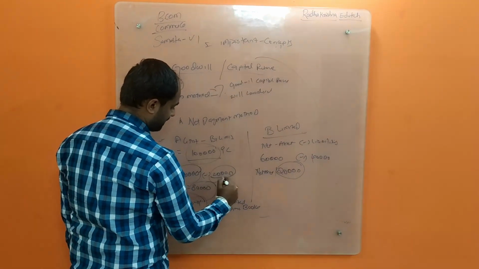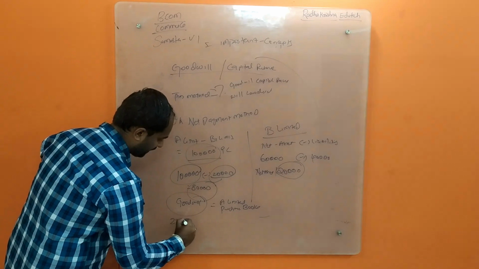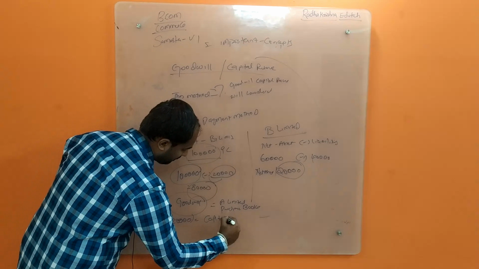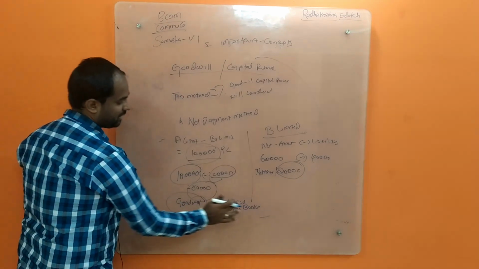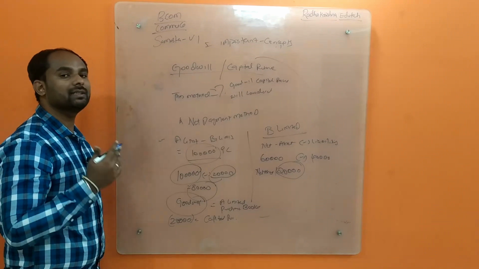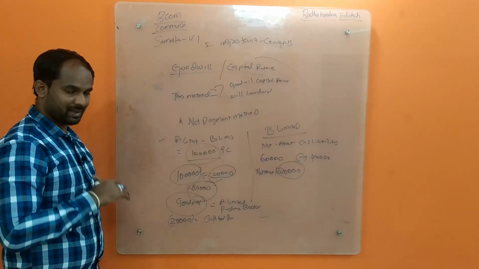So a 20,000 difference is there, right? I am paying 20,000 less. So this 20,000 will be considered as capital reserve in A Limited, the purchaser's books. If I am paying more than my net asset, then it is goodwill for the purchaser company.